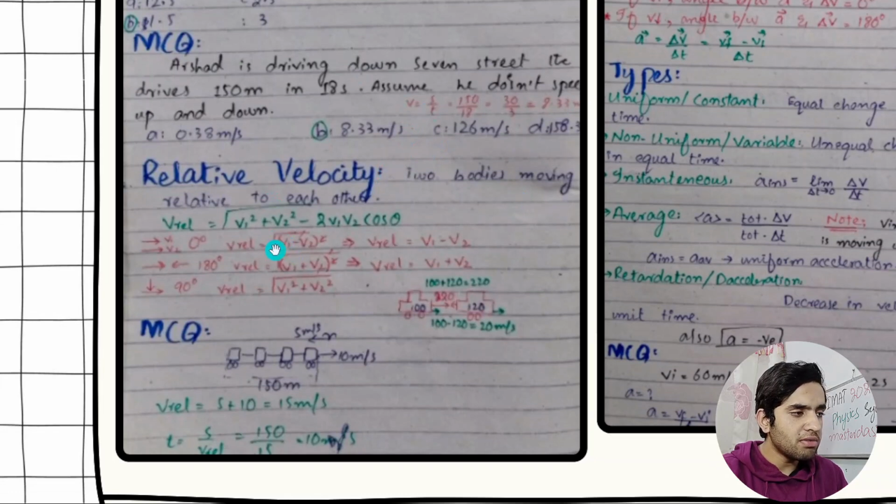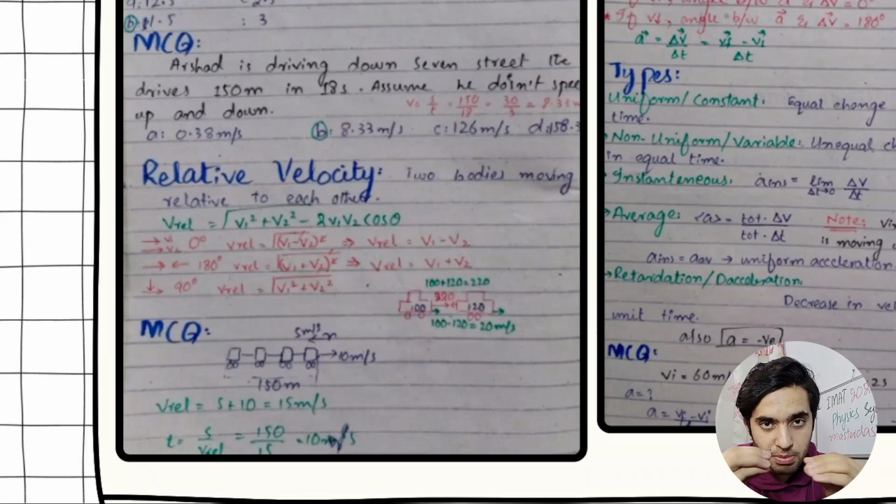And then we have got relative velocity. Relative velocity is very interesting. This is the situation that the examiner can ask. If two bodies are moving anti-parallel, like one is approaching another, then velocities will be added. Like if one is moving with 100 meter per second and this one is 200 meter per second, the relative velocity will be 300 meter per second.